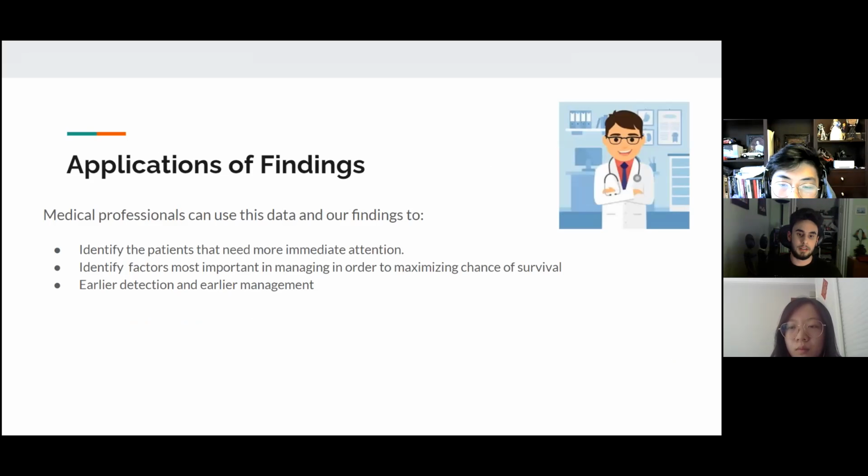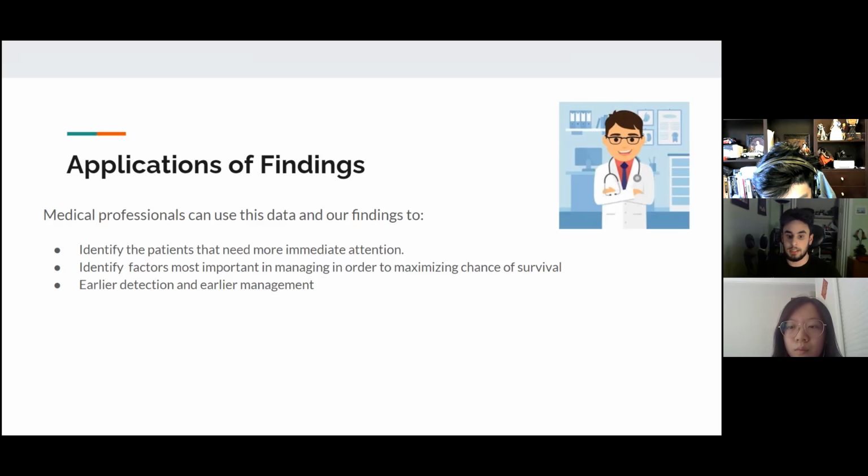Now that we have our final model, we can continue to discuss the applications of our findings. So our findings can be used by medical professionals in a variety of ways. For example, it can help identify the patients that need more immediate attention. They can use the measurements of the several variables contained in our data set, such as anemia, high blood pressure, age, and other significant variables, in order to estimate the time value.